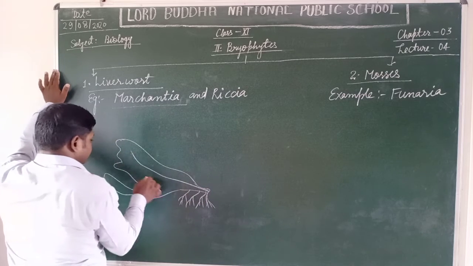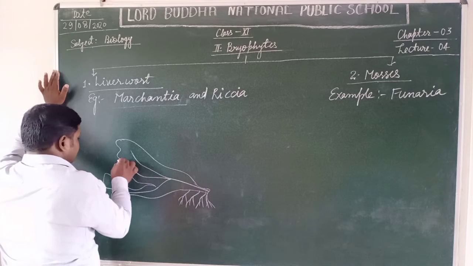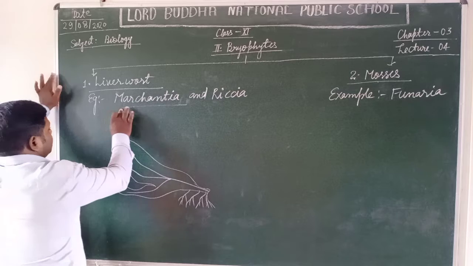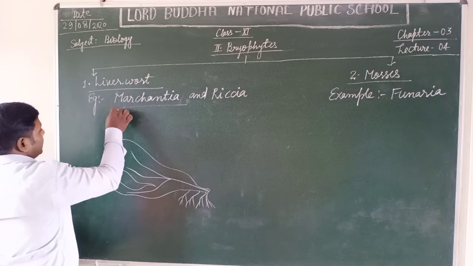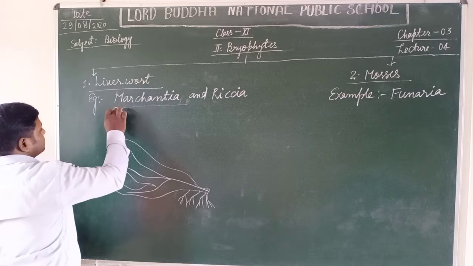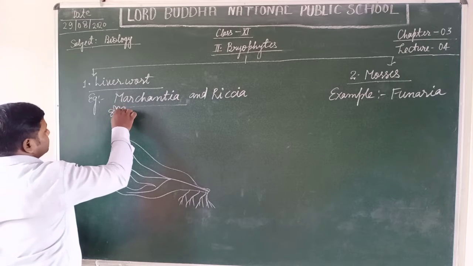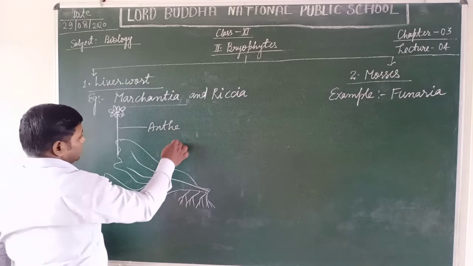This is the Marchantia, and this is the antheridium. Antherozoids are produced in the antheridium of the male branch.